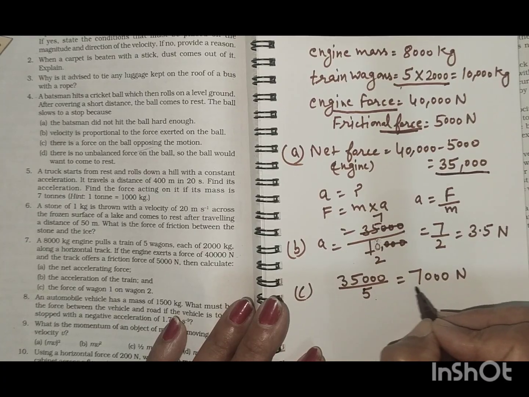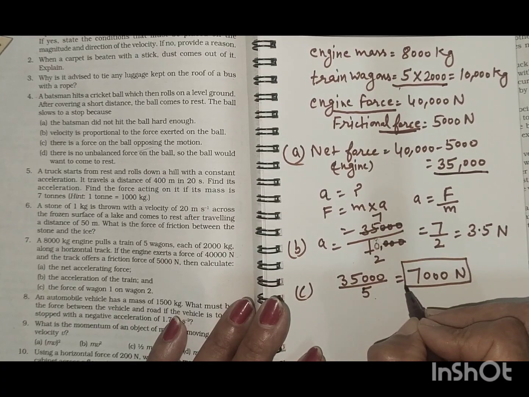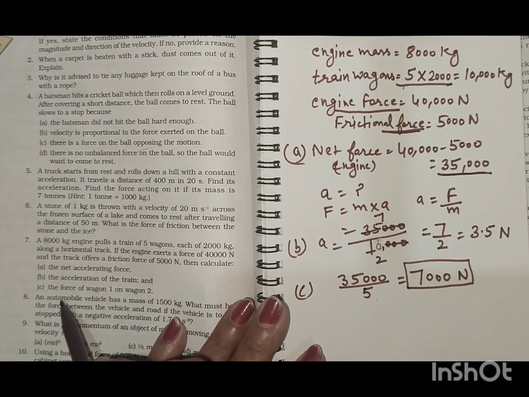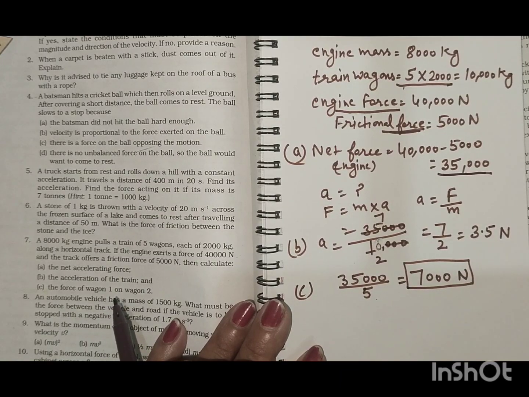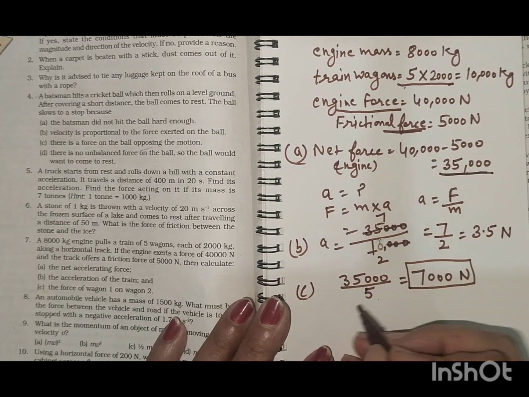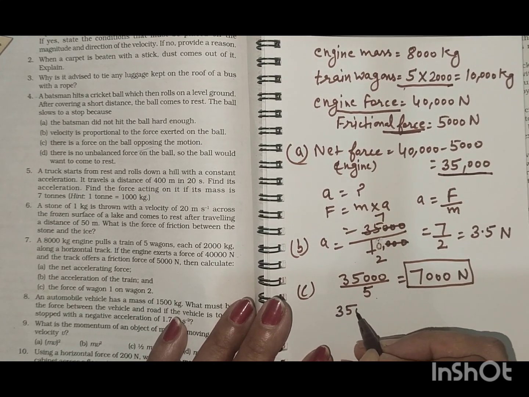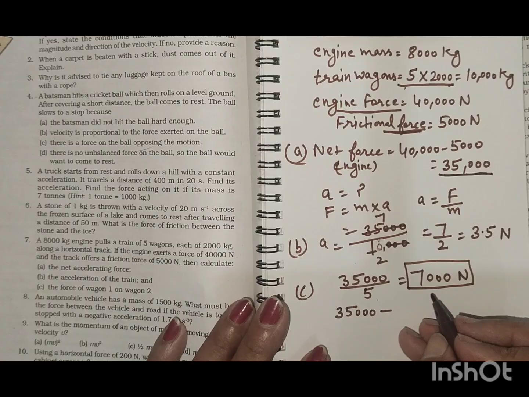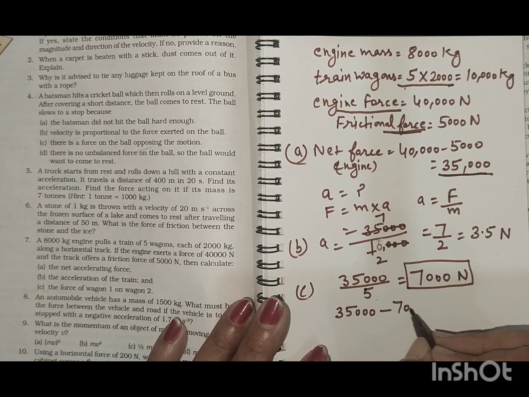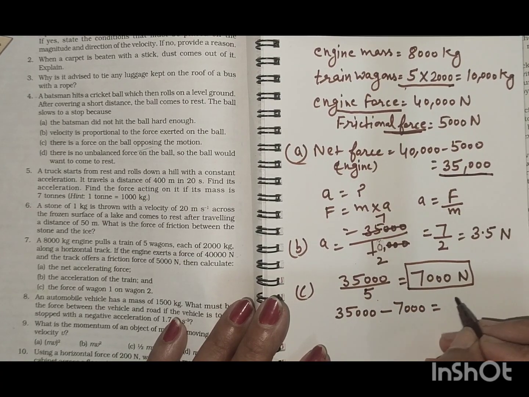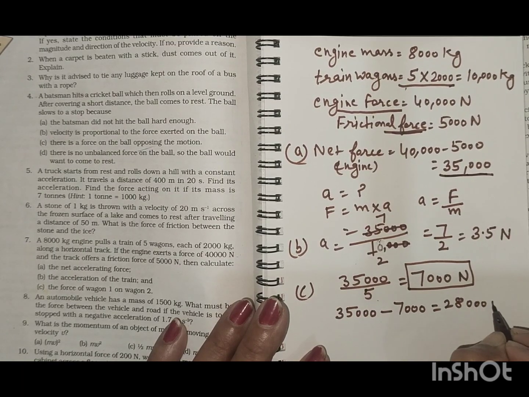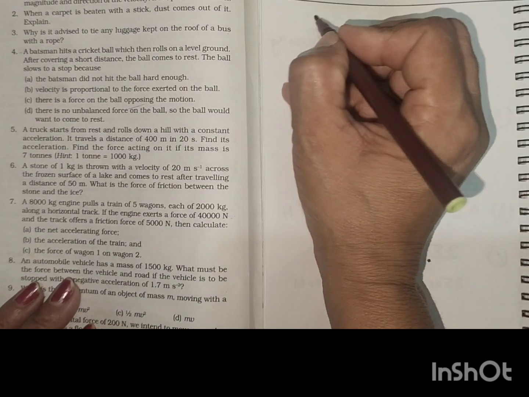This is 7,000 Newton for the 1 wagon. Now we have to find out the force of wagon 1 on wagon 2. Now deduct the 1 wagon force from the net force and it will become 28,000 Newton.